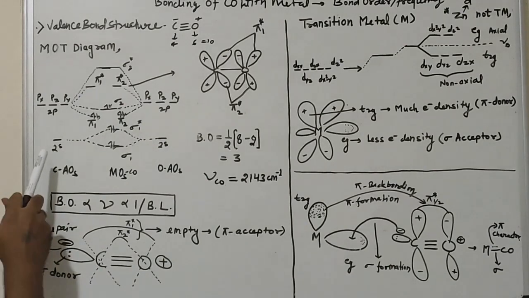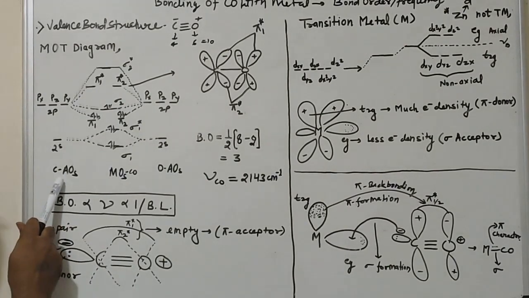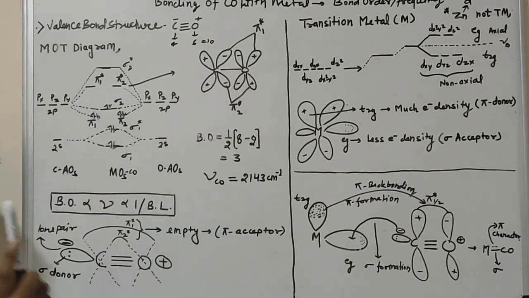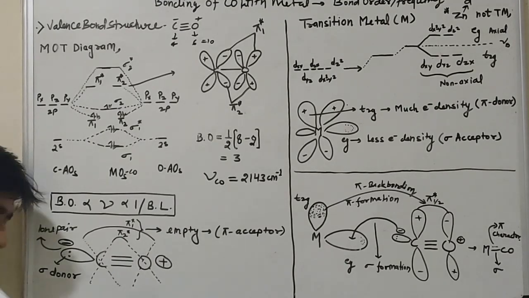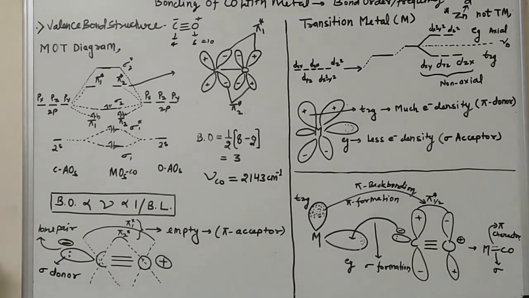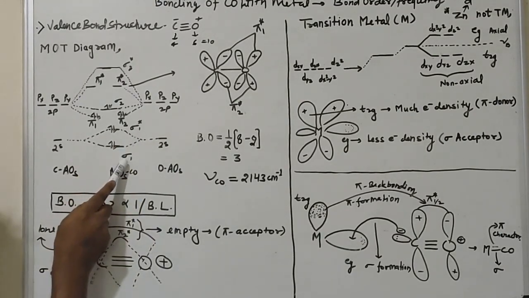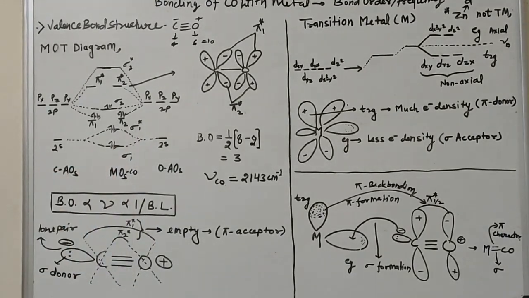When the 2s atomic orbital of carbon combines with the 2s orbital of oxygen, they form 2 molecular orbitals. One is an anti-bonding molecular orbital and the other is a bonding molecular orbital. The anti-bonding molecular orbital is represented by a star because it has higher energy than the bonding molecular orbital. This is sigma and this is sigma star.